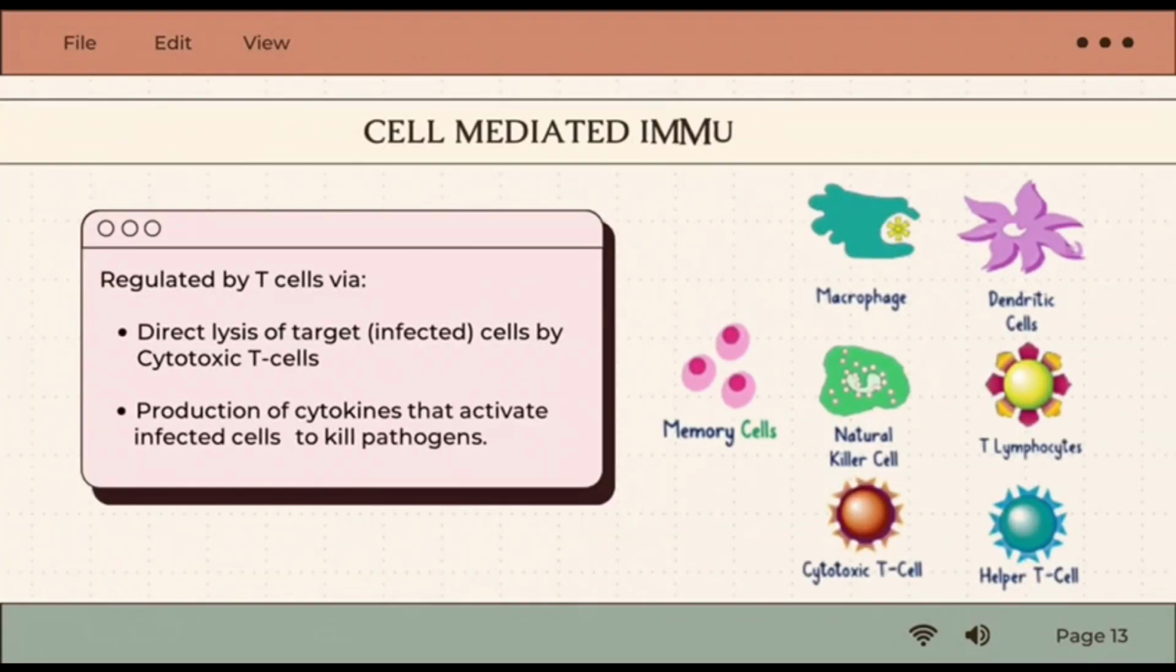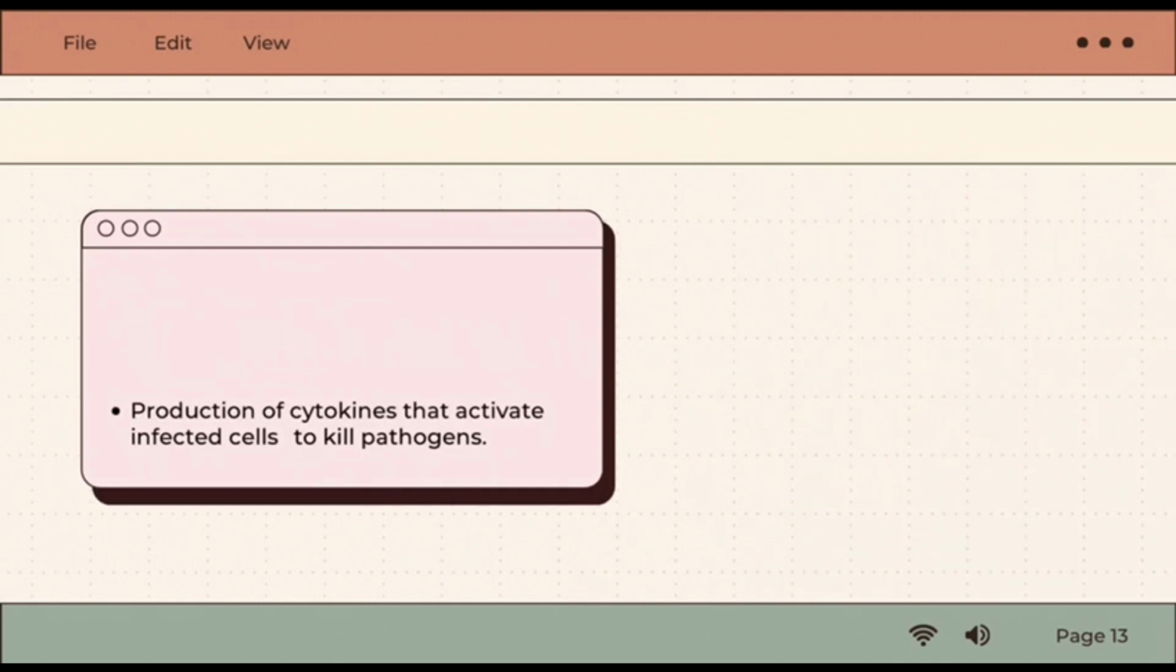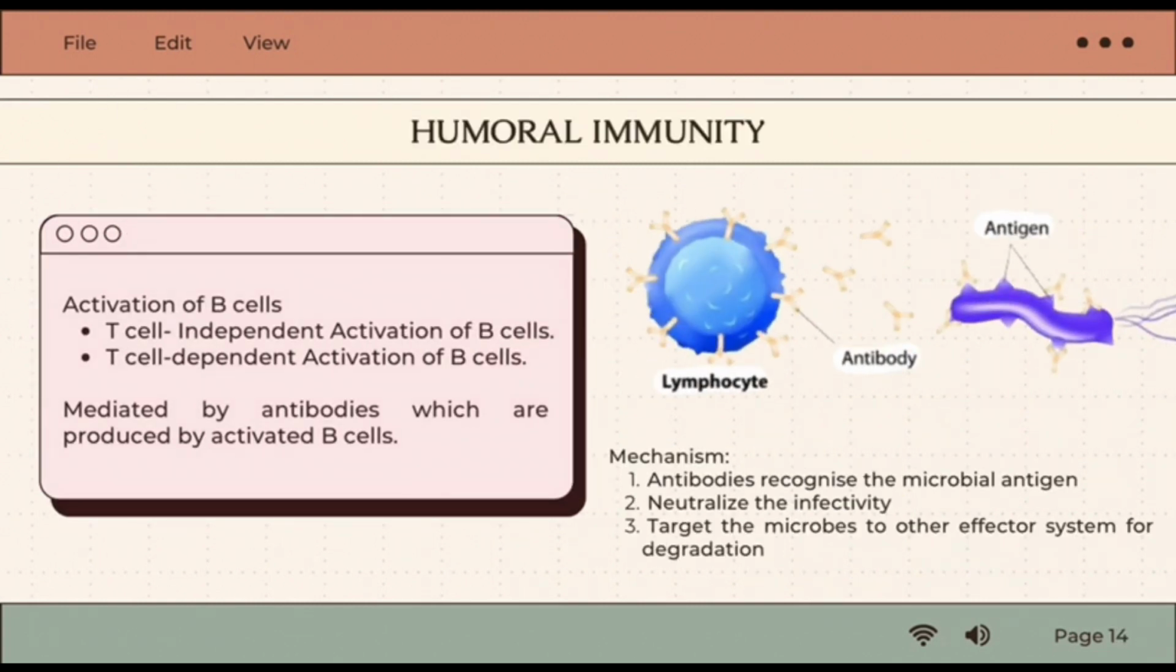Next is cell-mediated immunity. It is regulated by T cells via direct lysis of target or infected cells by cytotoxic T cells. It also involves the production of cytokines that activate infected cells to kill pathogens. Last but not least is humoral immunity. There are two types of activation of B cells, which are T cell independent activation and T cell dependent activation of B cells. It is mediated by antibodies, which are produced by activated B cells.